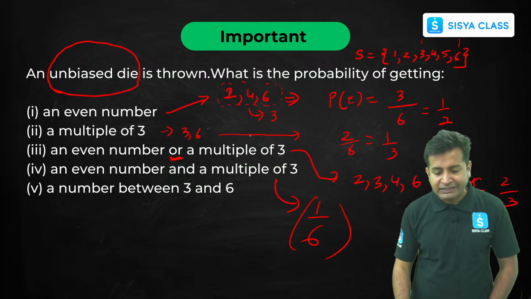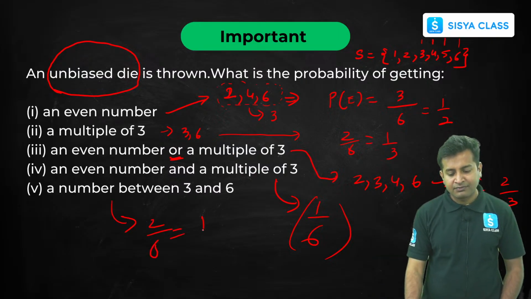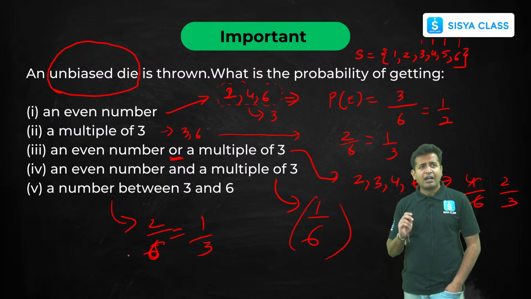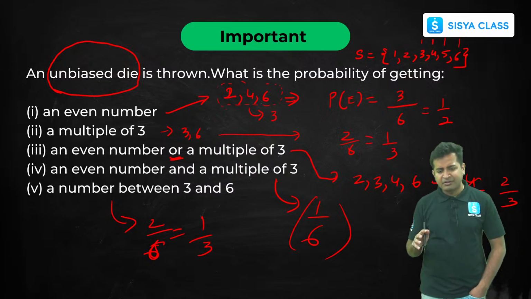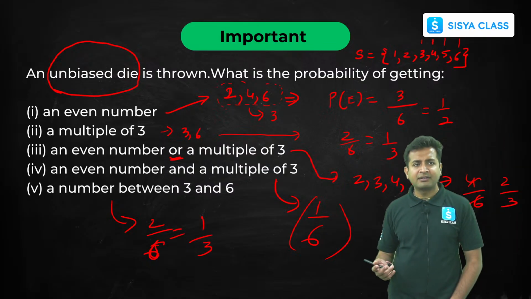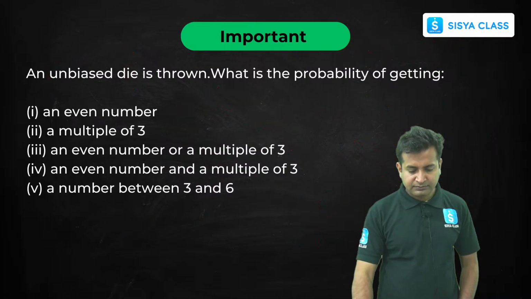The numbers between 3 and 6. So numbers between 3 and 6 are nothing but 4 and 5. So the probability will be 2 by 6, which is 1 by 3. Clear? Understood? Easy. So this is a very simple question, and this question can come for 3 marks. Okay, 3 or 2.5 marks. That depends. Okay. Now let us proceed further.